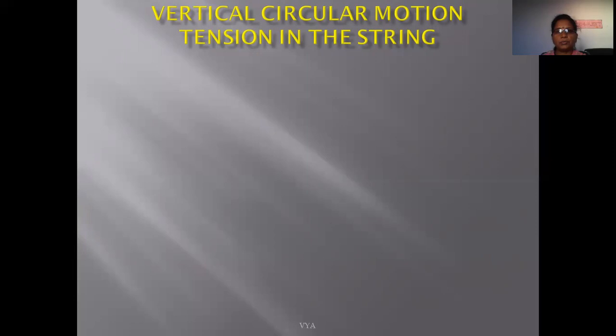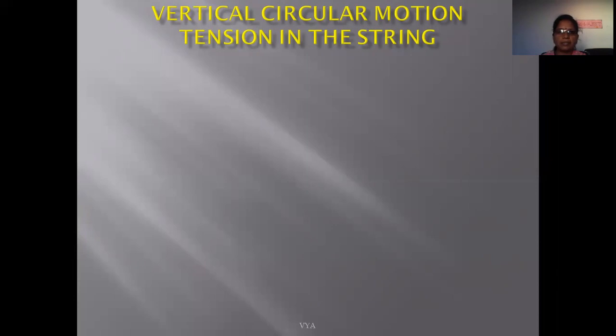That is due to the different tension within the string at different positions. So here we first find the tension within the string at any point.